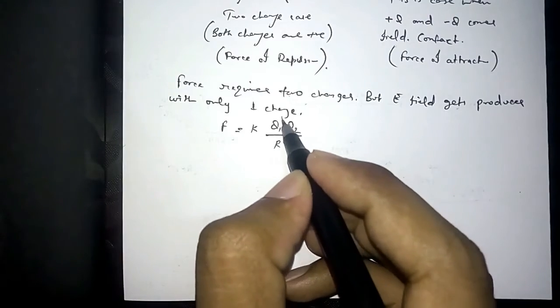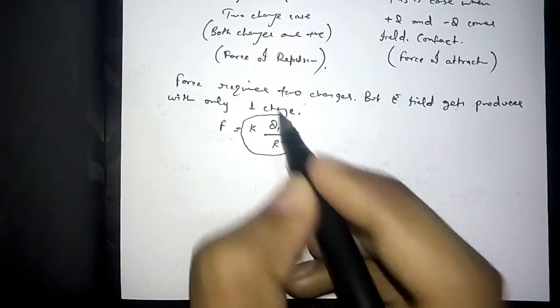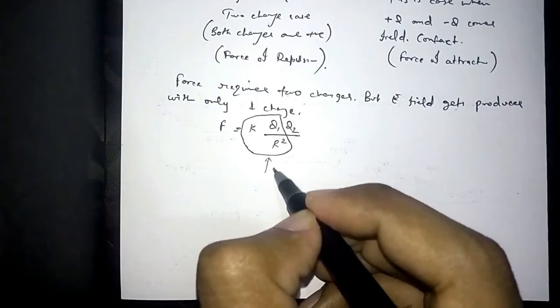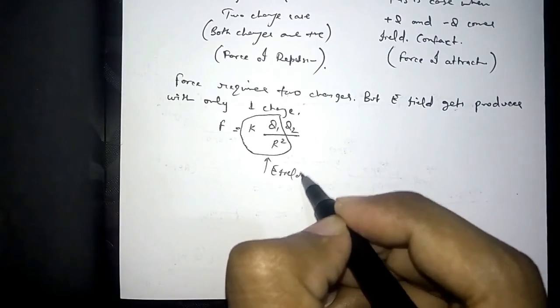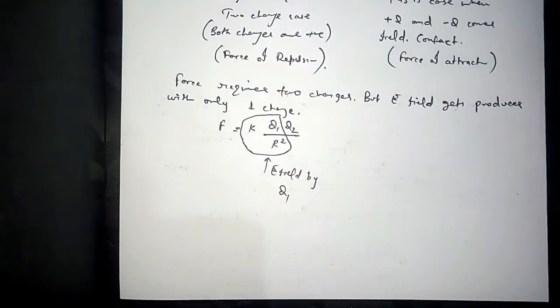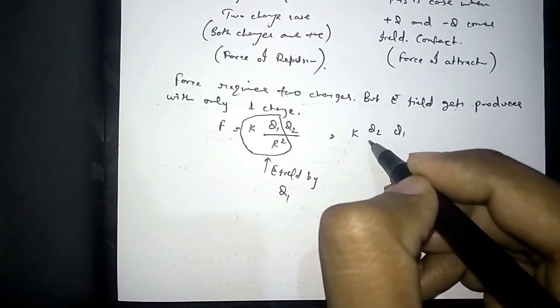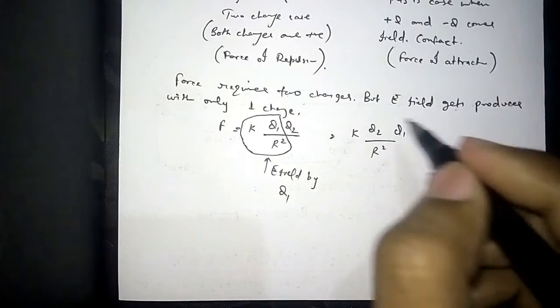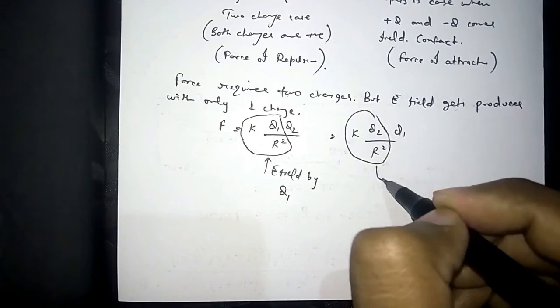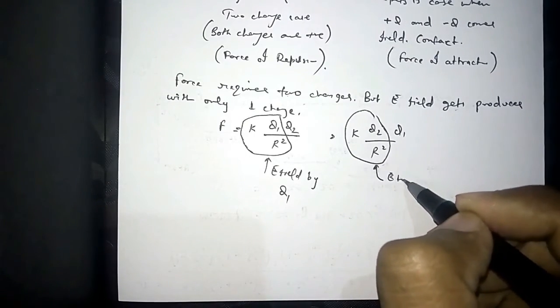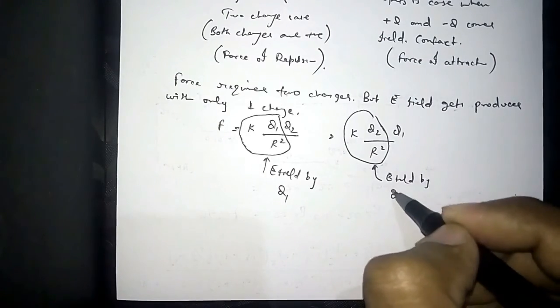So this is the electric field by Q1. Similarly this is Q2 upon R square, so this is the electric field by Q2.